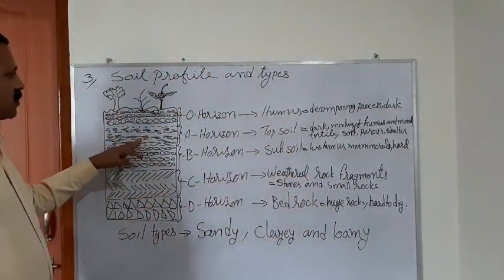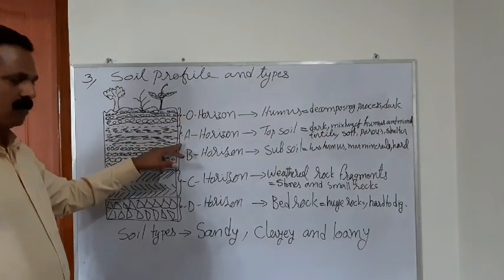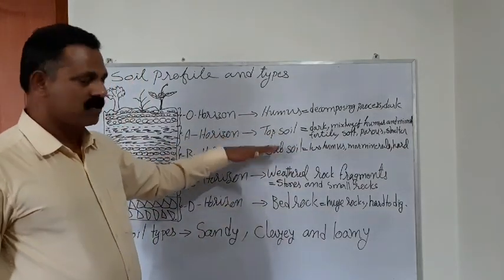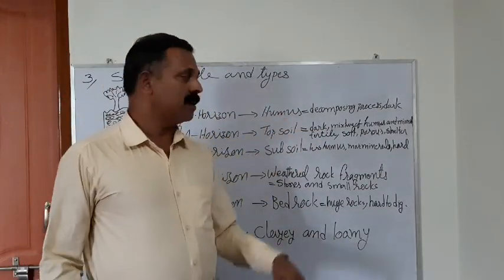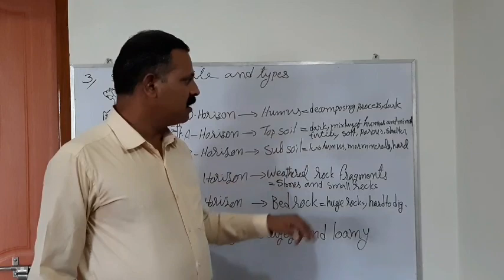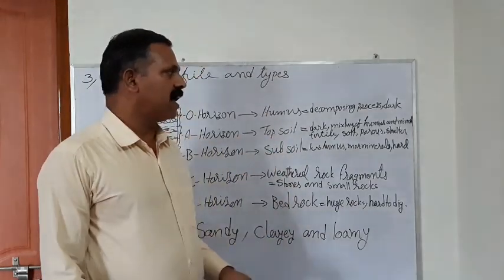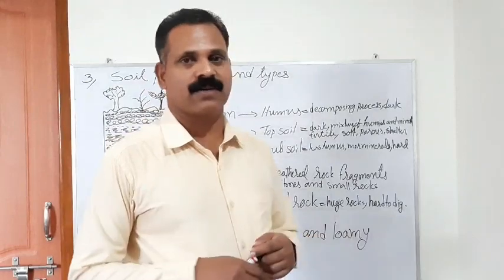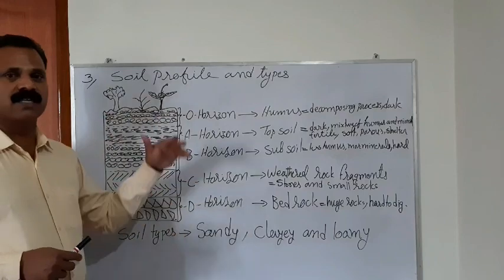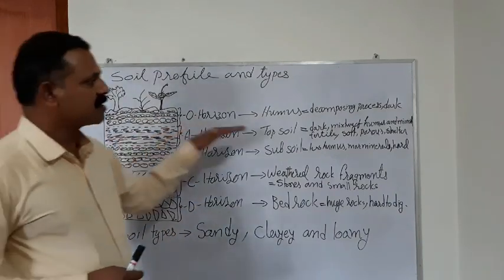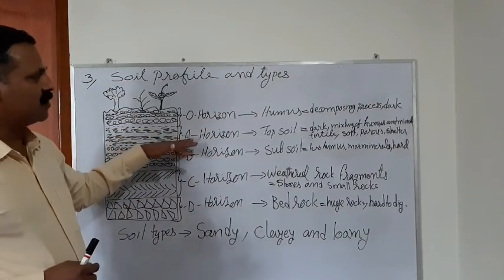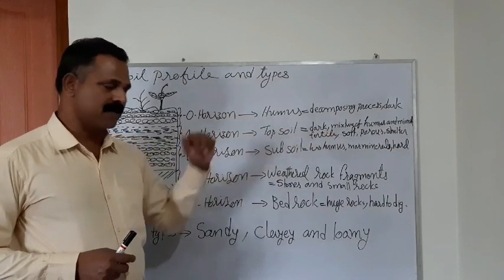The second layer of the soil is the A horizon, below the O horizon, and that is called topsoil. Geologists call this topsoil, and it is a dark mix of humus and many minerals. It is very fertile, soft, porous, and a shelter for many living organisms. In the topsoil we can find varieties of microbes and bacteria living there. So this is the second layer of the soil, with its different characteristics.